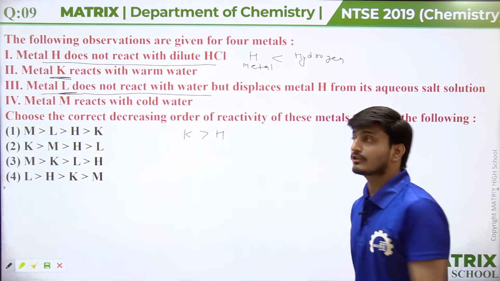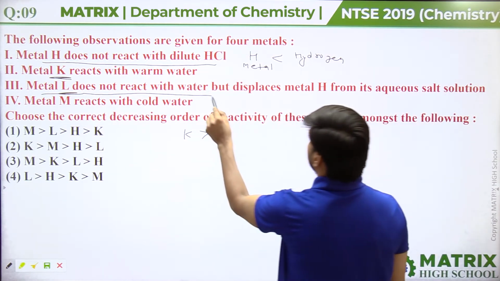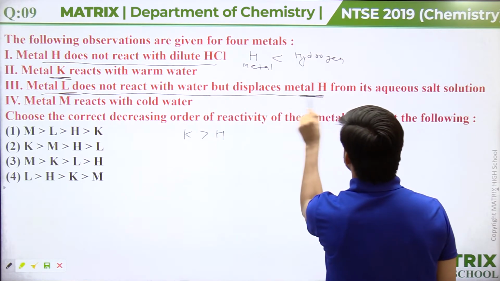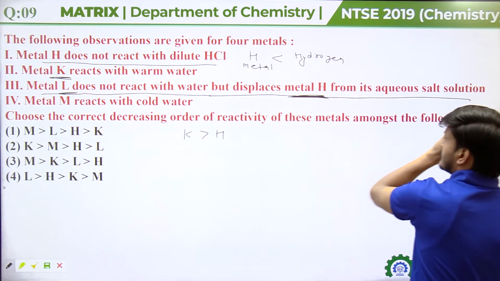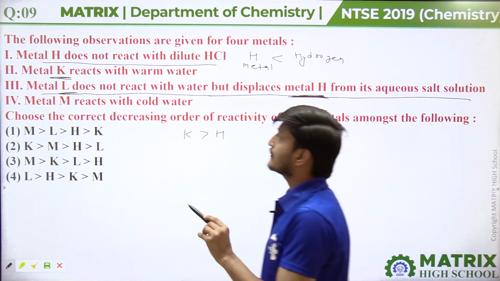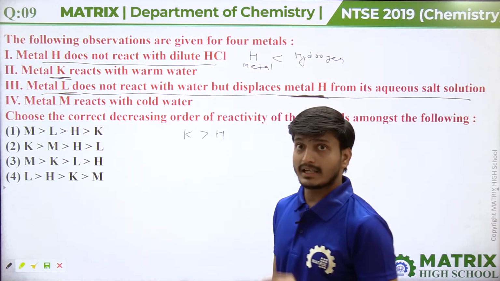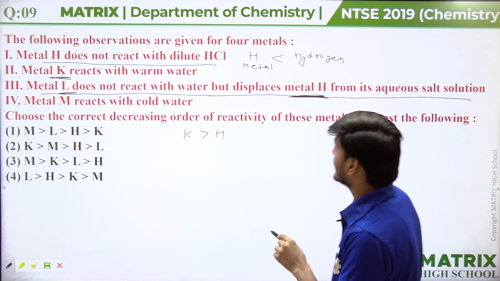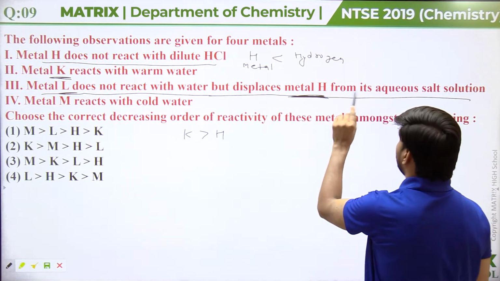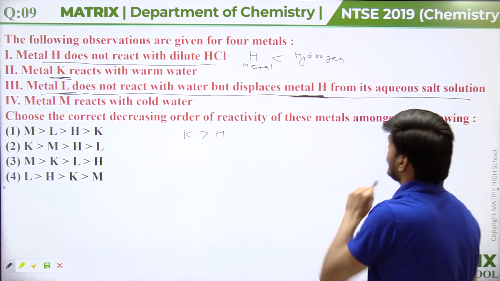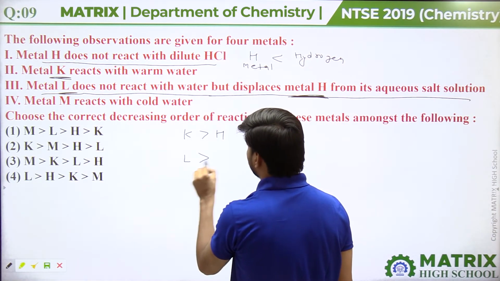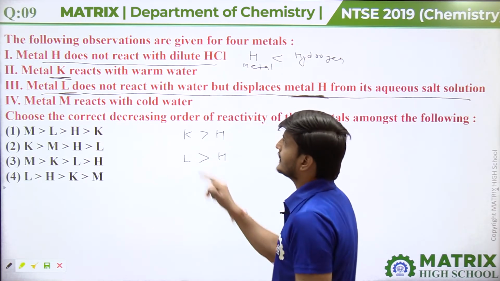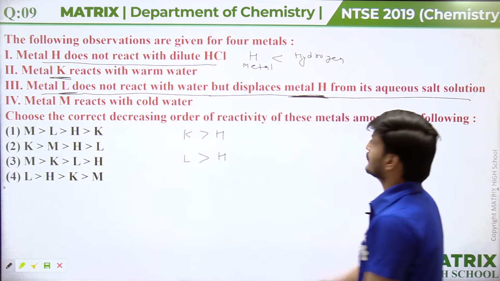Now metal L does not react with water, but displaces metal H from its aqueous salt solution. So obviously the reactivity of metal L should be greater than metal H, because metal L can displace metal H from its salt solution.